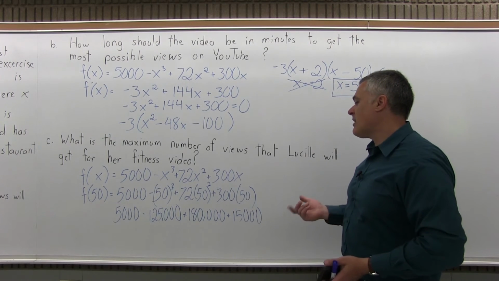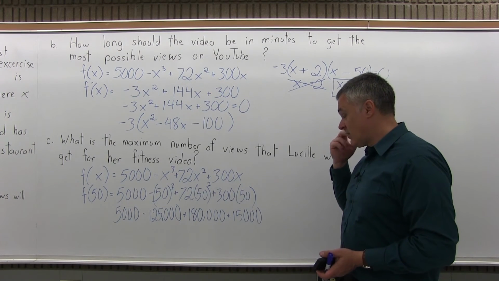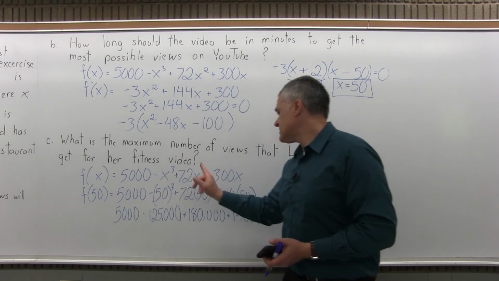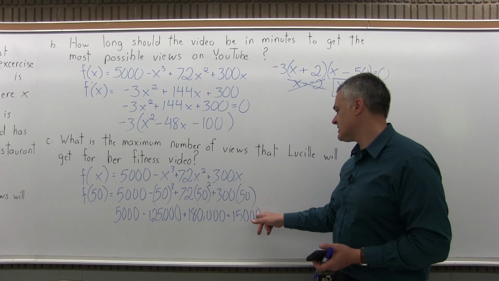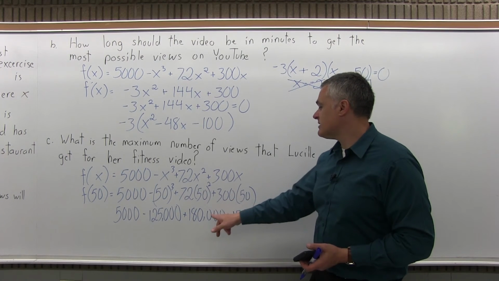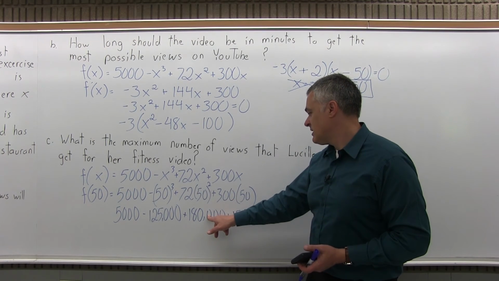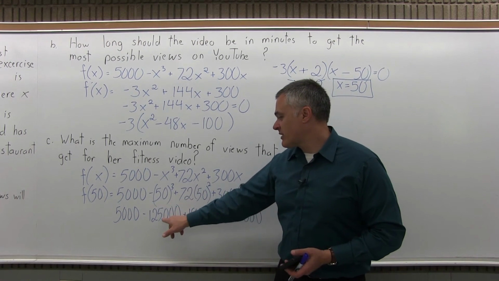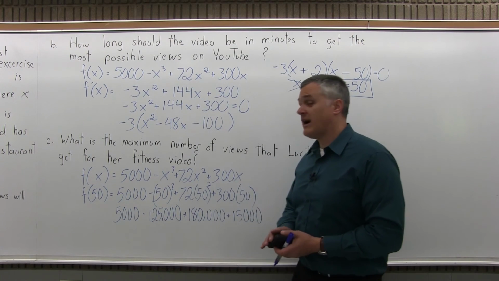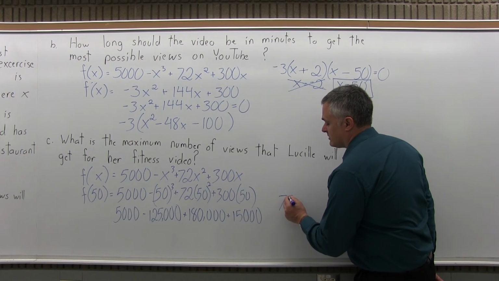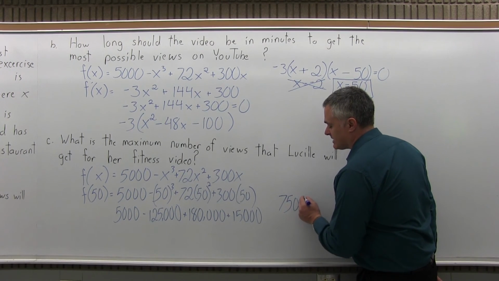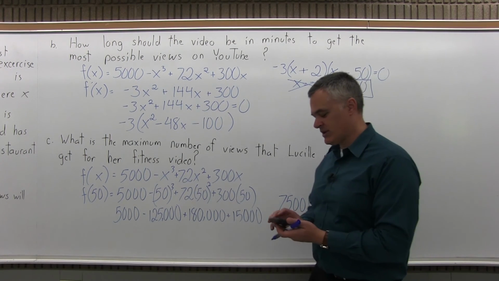So now I can combine my positives and my negatives. So positive 5,000, positive 180,000, positive 15,000. So if I put those together, that should be positive 200,000. And then you're going to subtract away from that 125,000. So 200,000 minus 125,000 comes out to 75,000. And I'll quickly just verify that with the calculator.